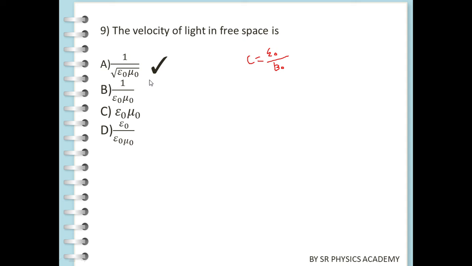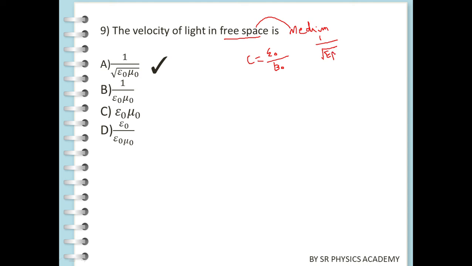Suppose we need the velocity of light in a medium. Instead of free space, a medium is there. For any medium, our formula is 1 by square root of epsilon mu, with no subscript zero because it is not free space.